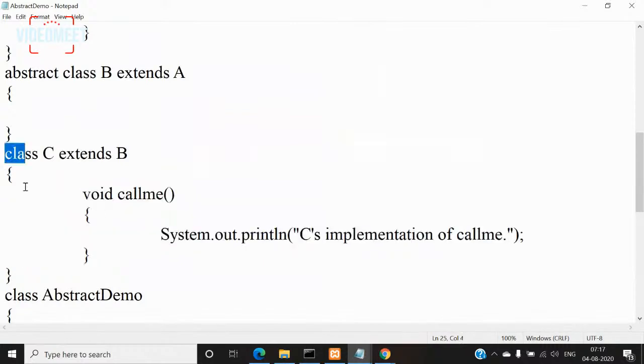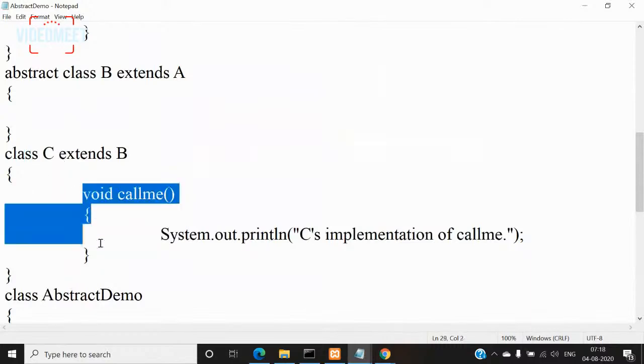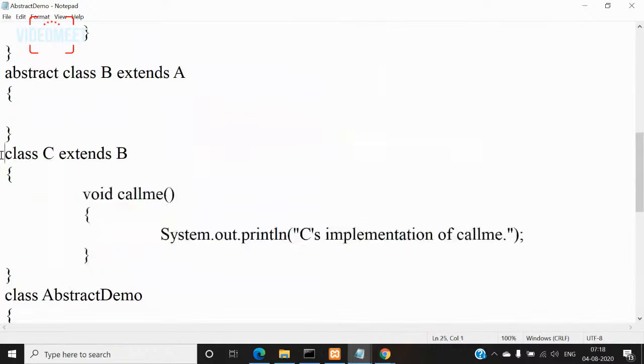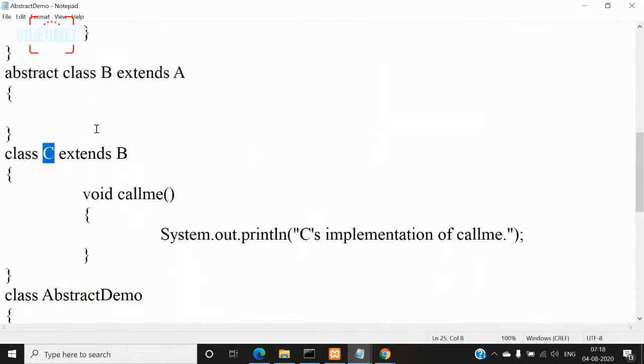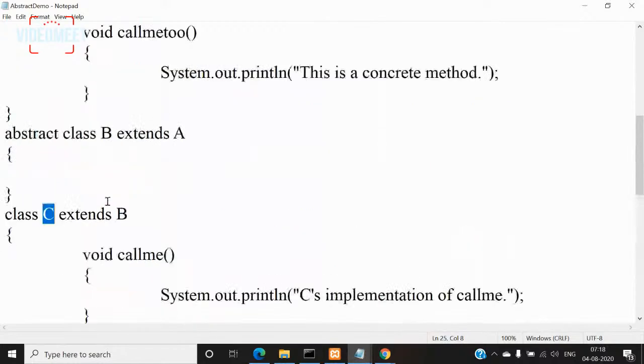So you can take this to any level. Now if you don't want to define call me method inside this C class also, then make this C class also abstract, and then define another class, say D, and make it a subclass for C, and at least do it there. But it is meaningless extending it to so many levels, right? So always we define the method in the subclass.